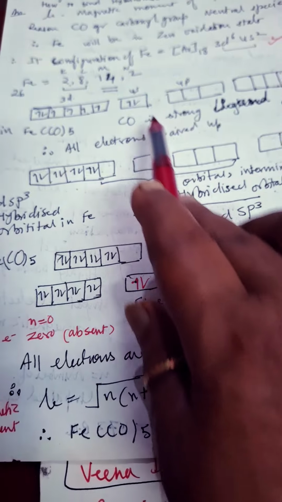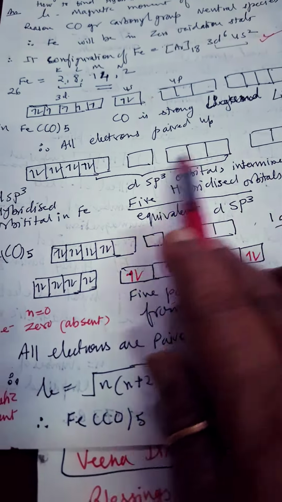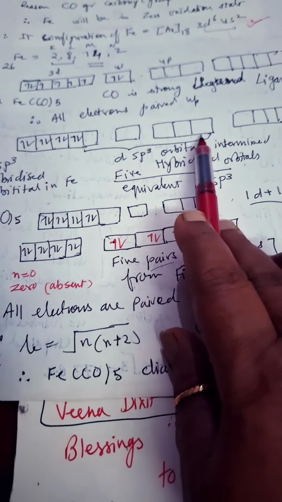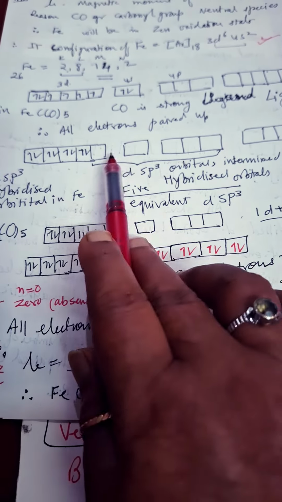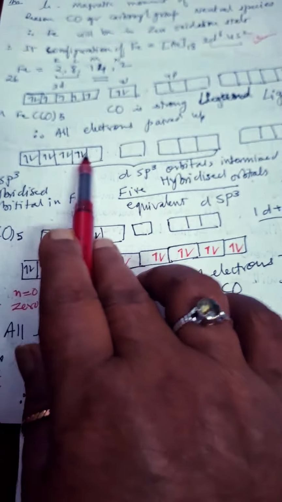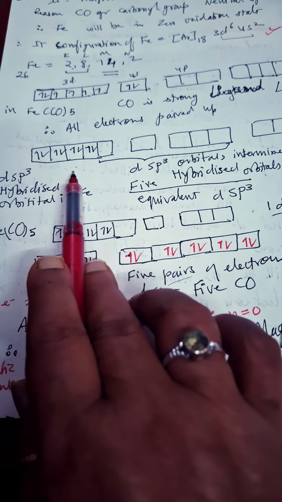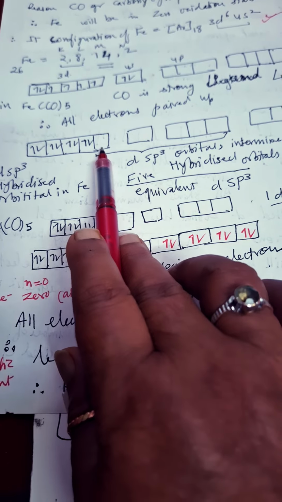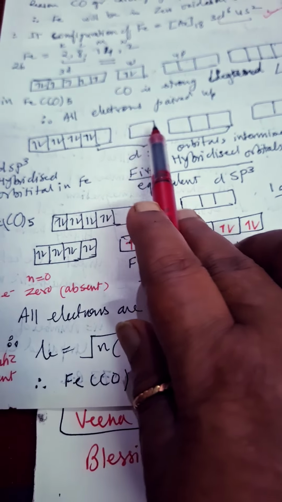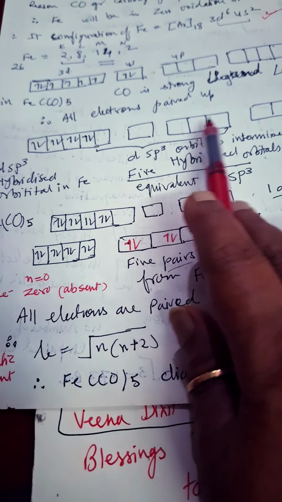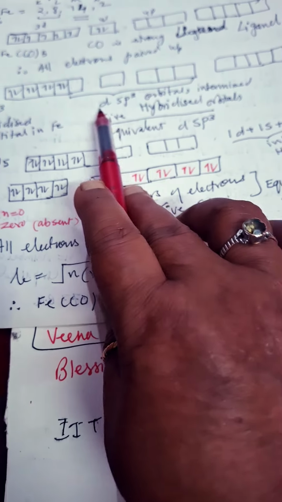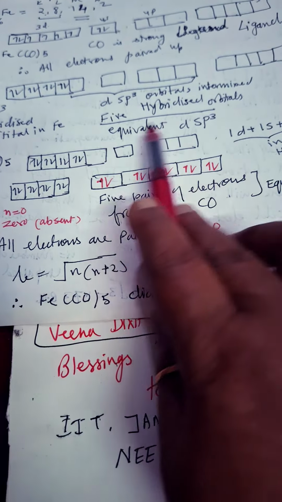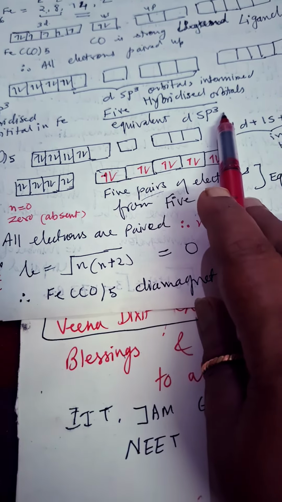So when the carbonyl group, a very strong ligand, comes in, it will push all the electrons together. So the 8 electrons will occupy the d orbitals, and the other orbitals remain empty. One d, one s, and these three p orbitals are intermixed and we get 5 hybridized orbitals. They are all equivalent in nature.